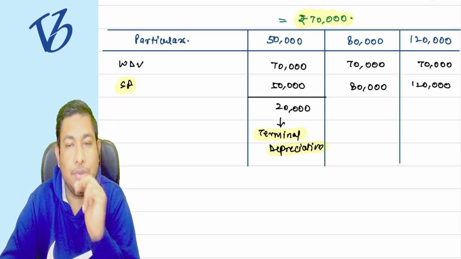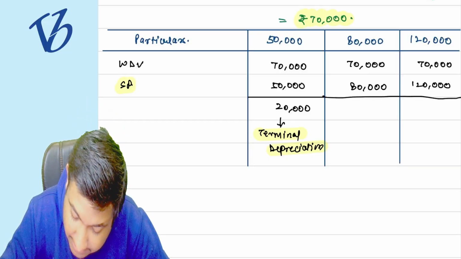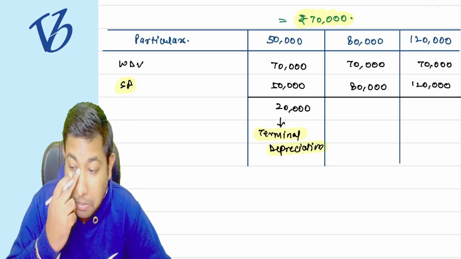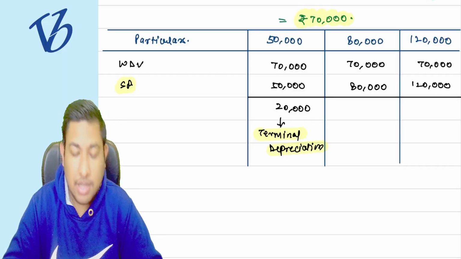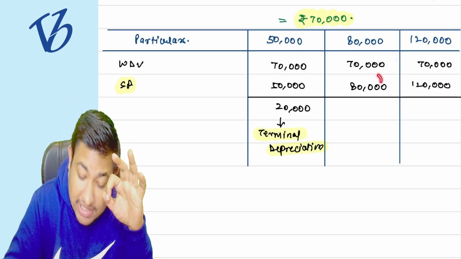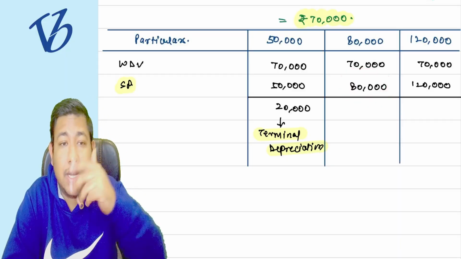First point is clear to you. Second point, now the same logic. The WDV is 70,000 rupees, but now the selling price is 80,000 rupees. Now the government is saying, wait.